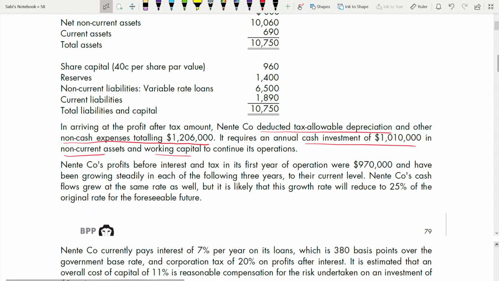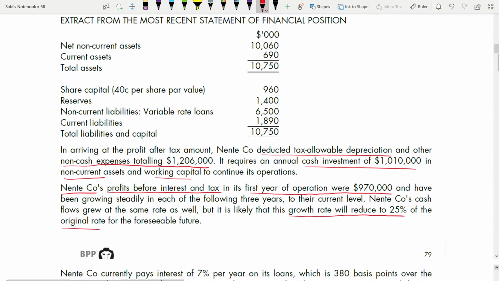Now, Nento's profit before interest and tax in the first year of operation was this one. So profit before interest and tax for Nento, first year, is 970,000 and has been growing steadily in each of the following 3 years to their current level. Nento's cash flow grew at the same rate as well. But it is likely that this growth rate will reduce to 25% of the original rate for the foreseeable future. We have to know how much it is growing at.